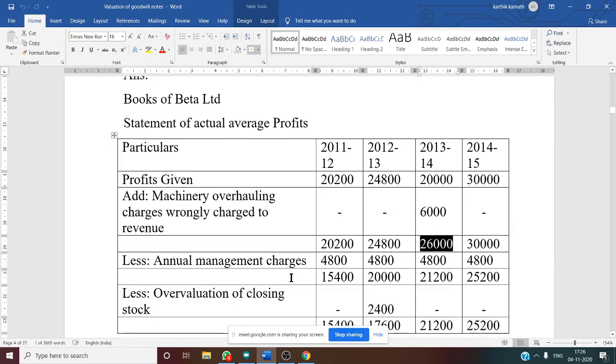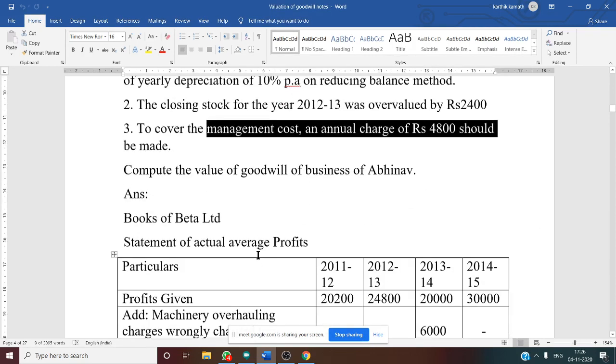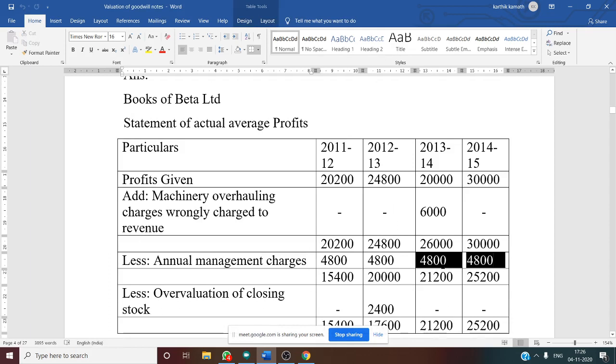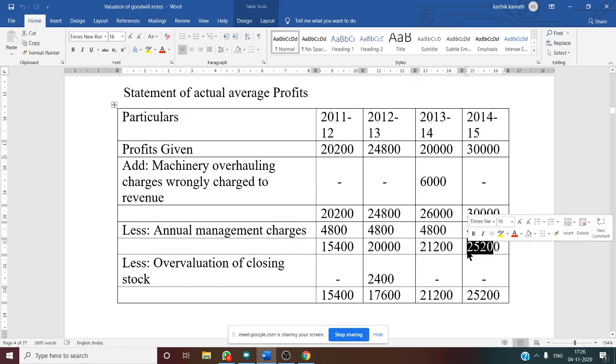Yes, after this there are annual maintenance charges. So the same format you need to follow. After making the adjustment of machinery, you need to deduct the fixed cost. The fixed cost is given as 4,800. That 4,800 you need to deduct for every year. So less annual maintenance charges 4,800 for all the years. Then you will get the total: 15,400, then 20,000, 21,200, and 25,200.